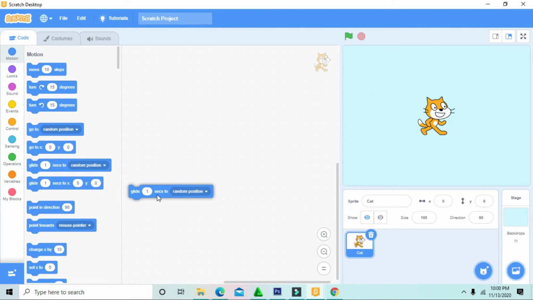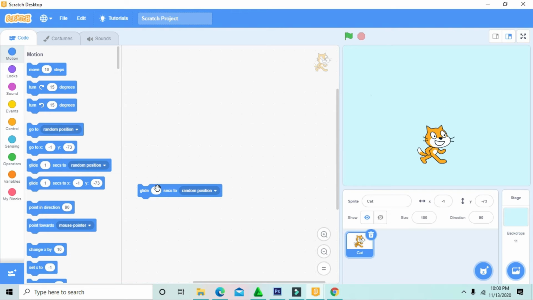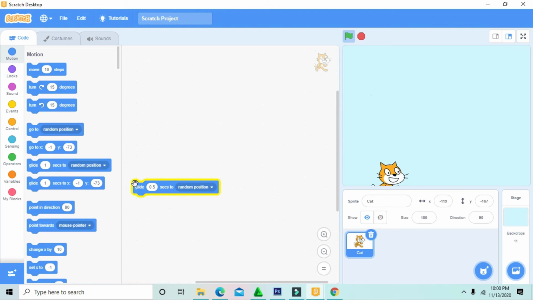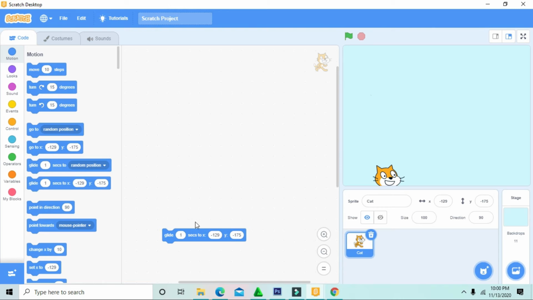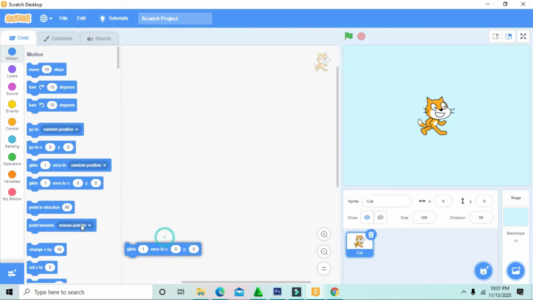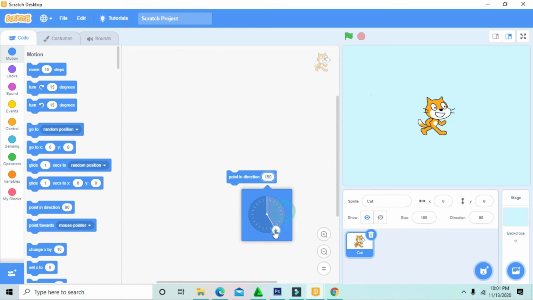Now glide. It means you glide it. In 1 second is the fastest, and another one is fast. And after we can make it 5. Very very fast. That is to go somewhere else. Like before, we need to make it 0. Tap 0. So glide to 0 and 0 for glide 1 time. Next, point in direction 90. So I'll point it to go to here.